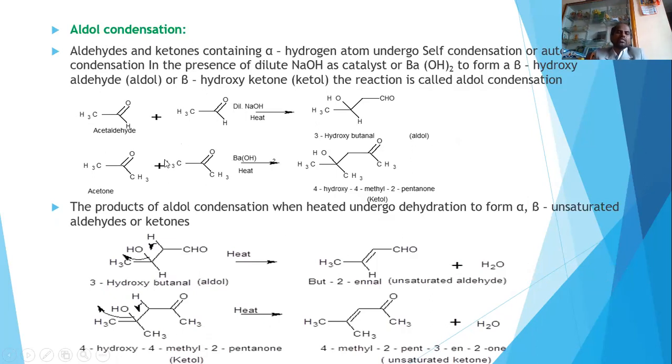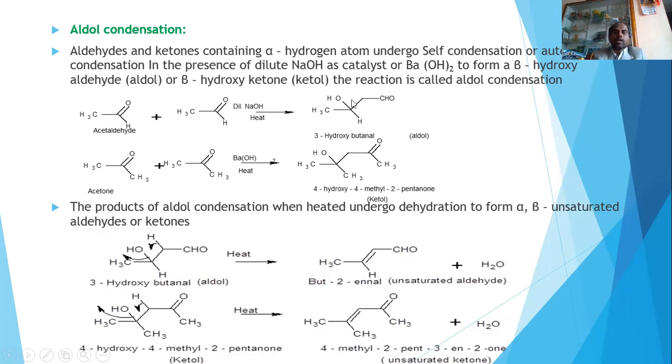Aldol condensation means, so you can observe that this is one aldehyde, this is also an aldehyde. So since this aldehyde contains alpha hydrogen, there will be a formation of anion. This anion can react with this carbon, there will be a new bond formation between this carbon and this carbon, forming a compound like this. You can observe that this is aldehyde group and this is alcohol group. That is the reason this kind of product is called aldol product.